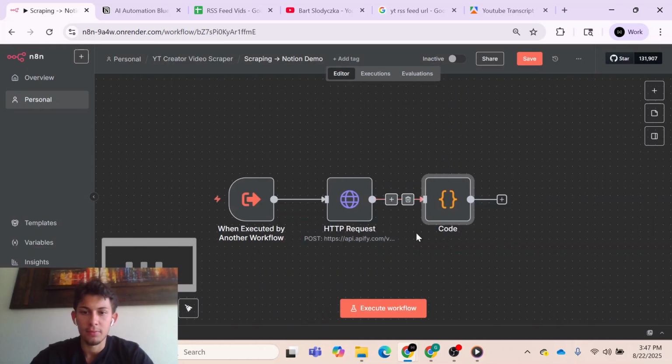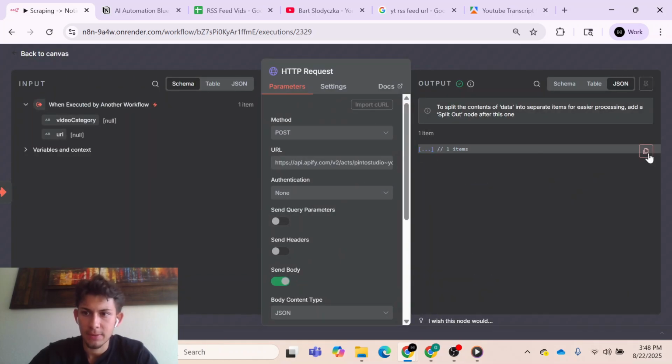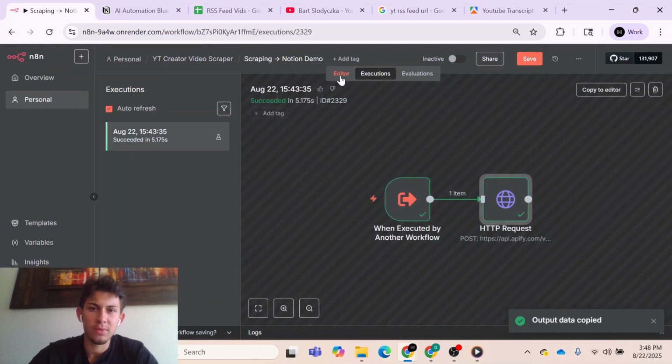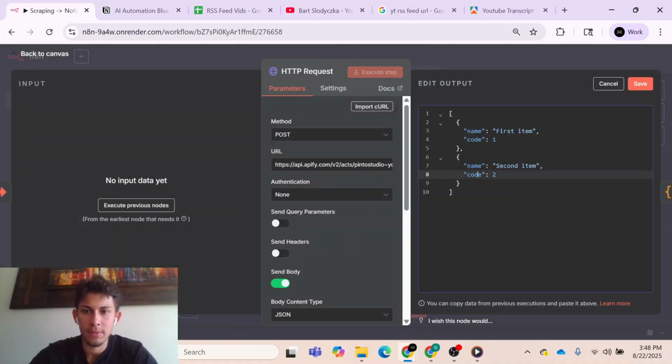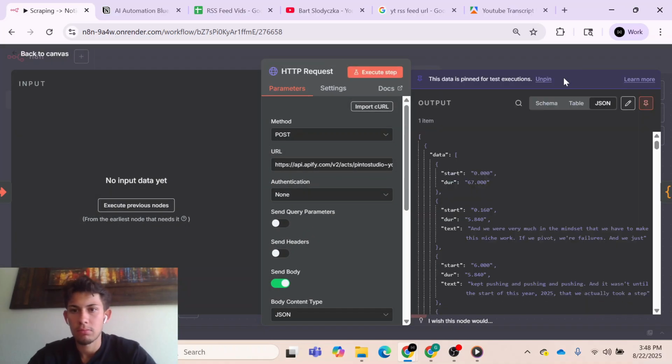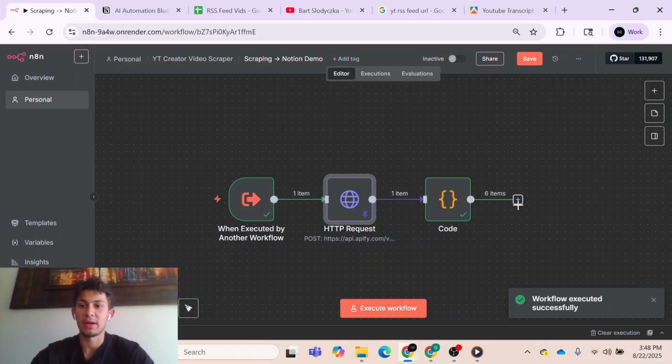And so now when we run this, hold on. Just so I don't run this again, let me go right here to my execution, and I just want to pin this data so that I don't use all my credits in Apify. But yeah, cool. This outputs multiple different items.